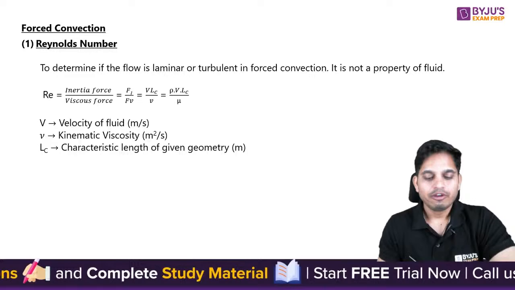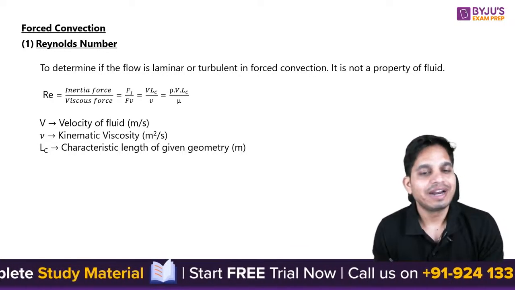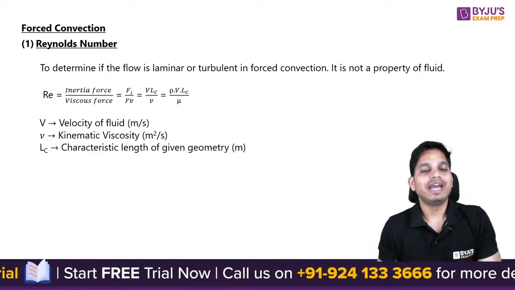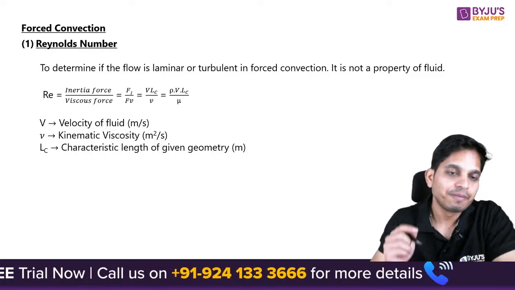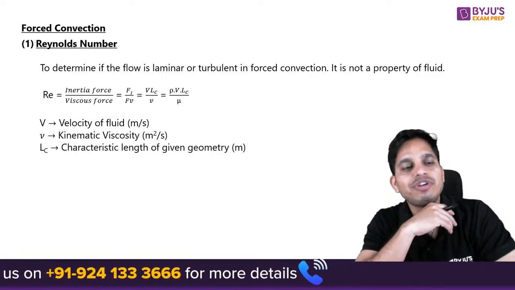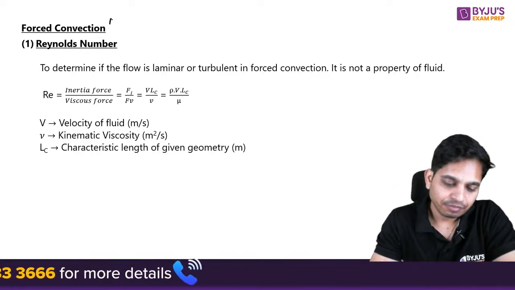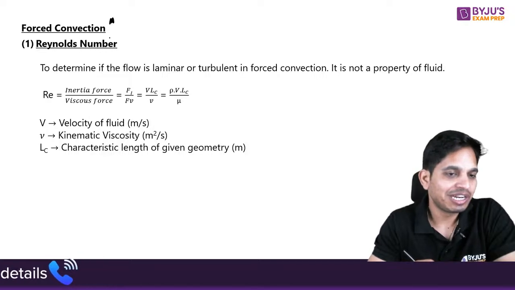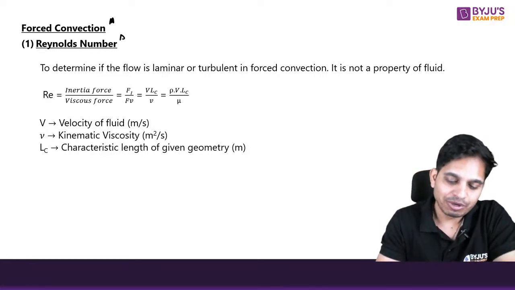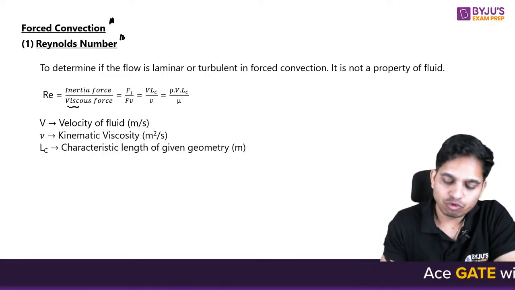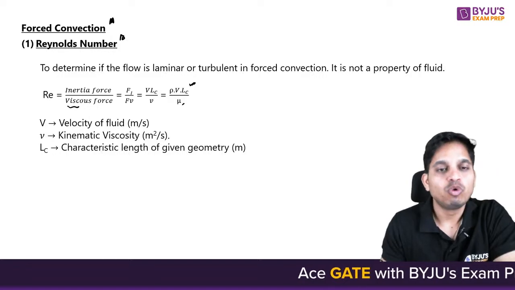Very well. So we have finished our radiation. Finally, we have convection. So in convection, we start with forced convection. And the very first dimensionless number that you need to know is the Reynolds number, which is inertia force by viscous forces, rho v Lc by mu.